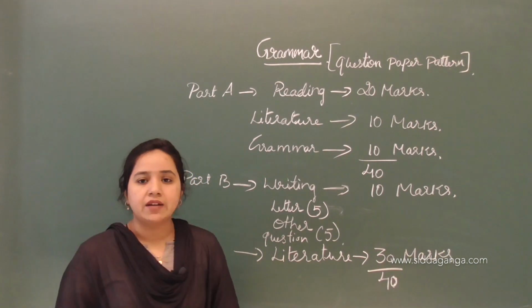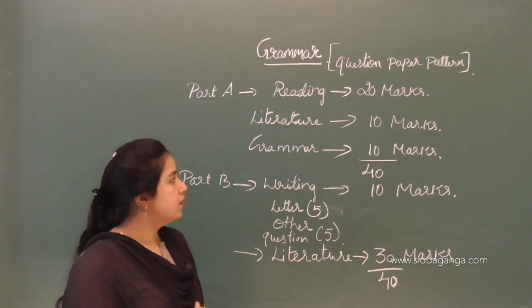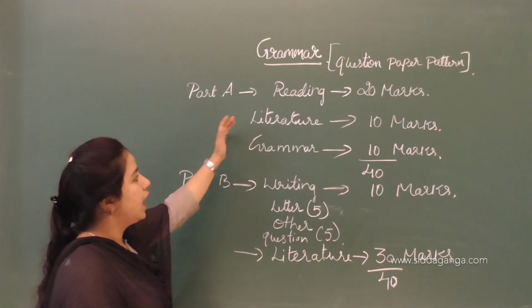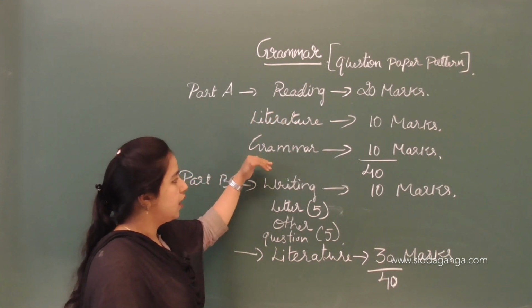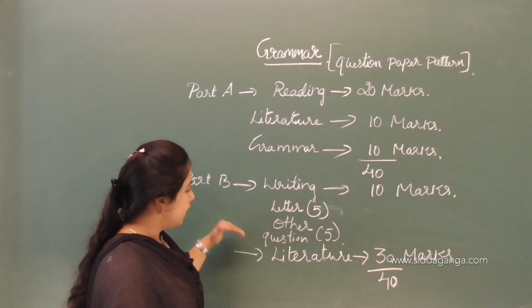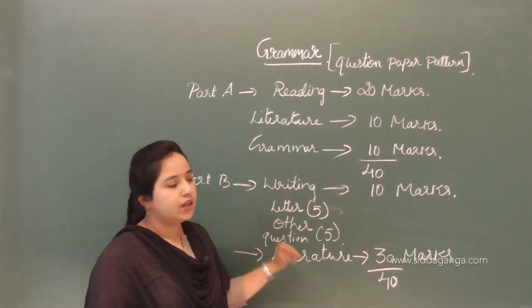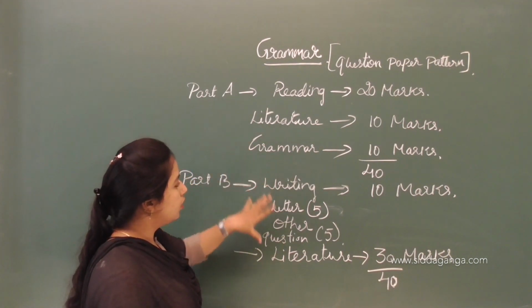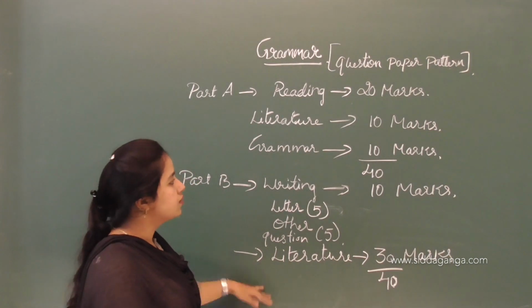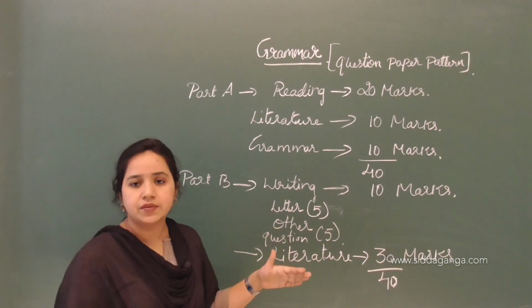This question paper pattern consists of two parts, part A and part B. In part A we have reading, literature and grammar, and in part B we have writing and then literature. The whole thing consists of 80 marks, so it is divided like this.